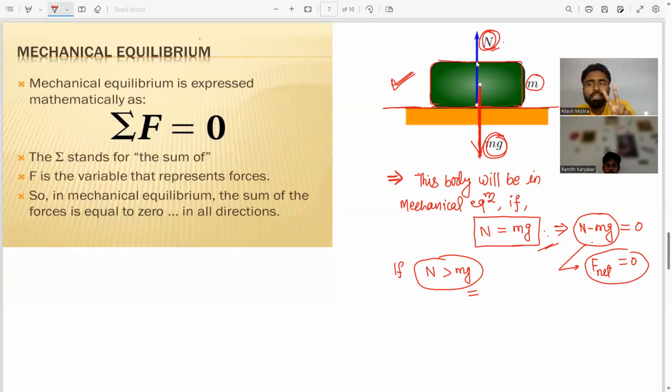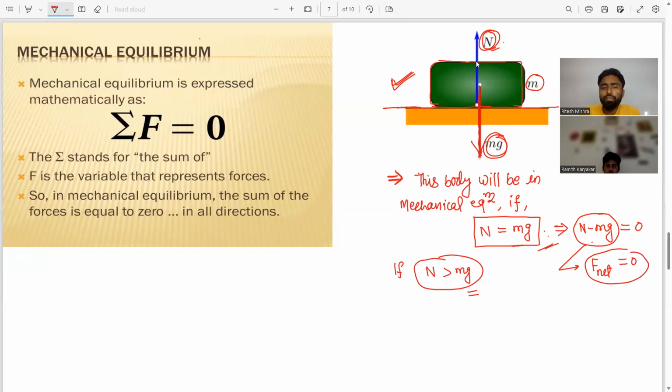Two forces are acting on this body, first is N, second is mg, but the directions of both forces are opposite. That means net force will be N minus mg, the difference of the forces.